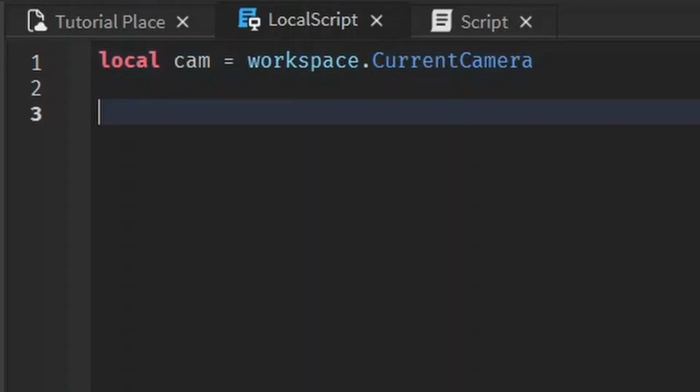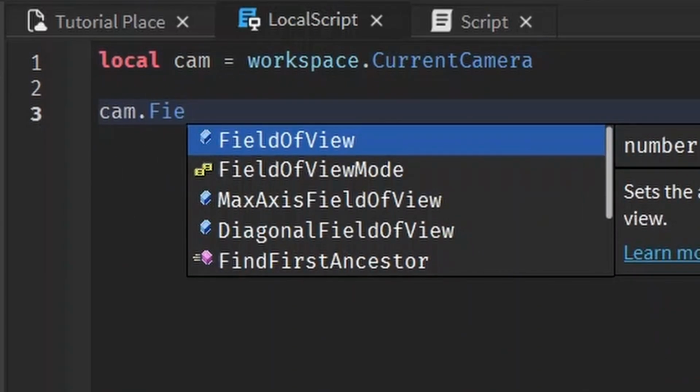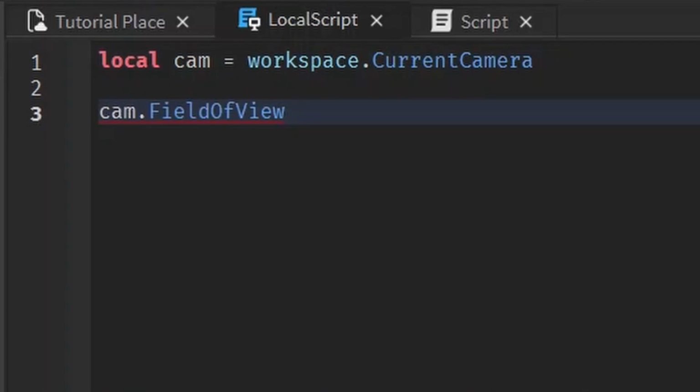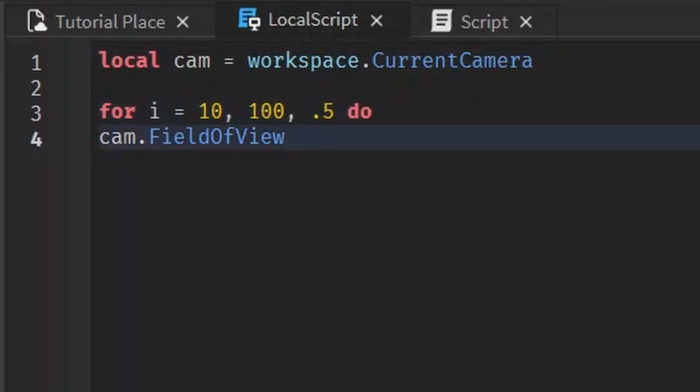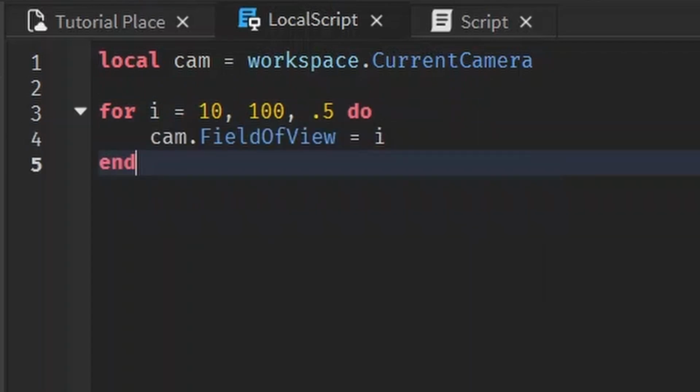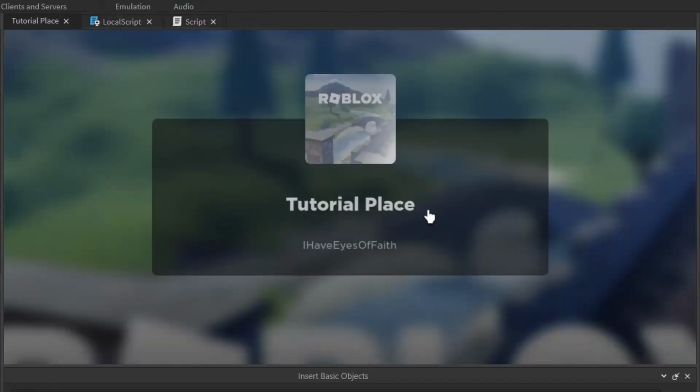One of the cool properties that cameras have is the field of view, and we can change that with the script as we would any other property that takes in a number. But let me put it in a for loop that goes from 10 to 100, and let me show you what that does when you go from 10 field of view to 100 field of view with the wait, of course.